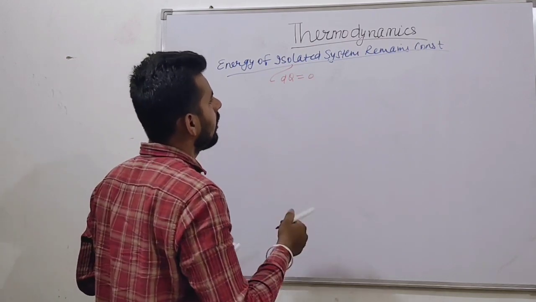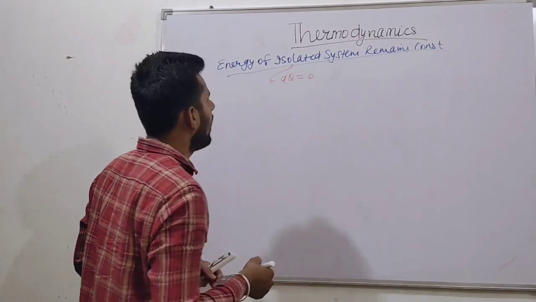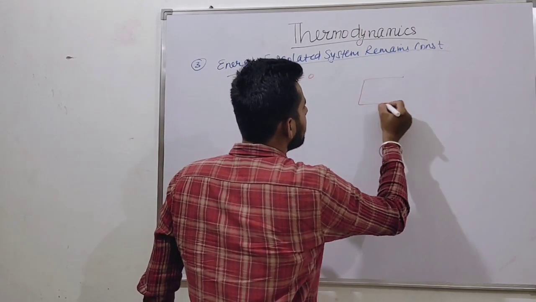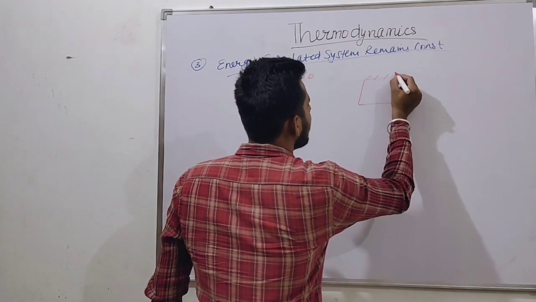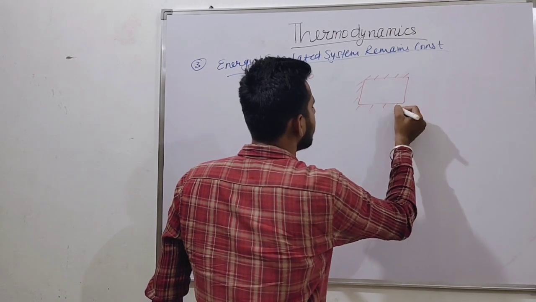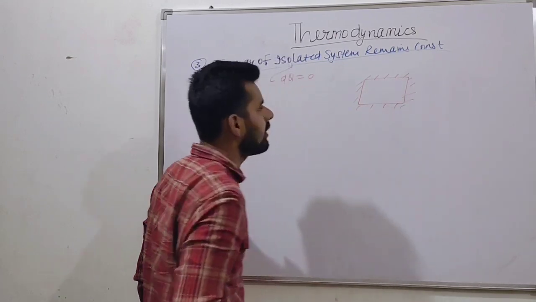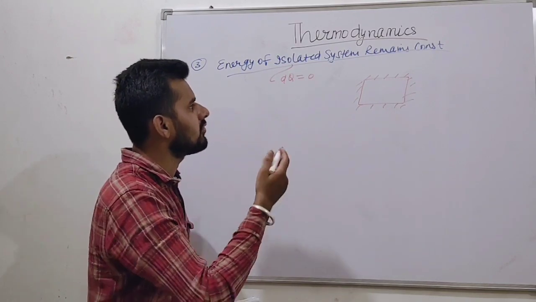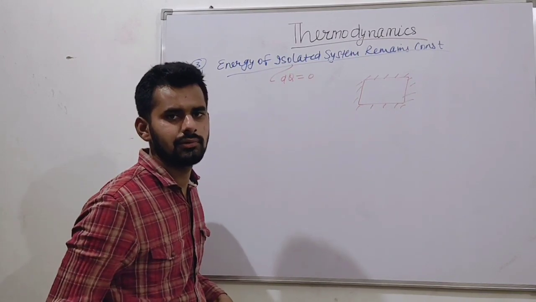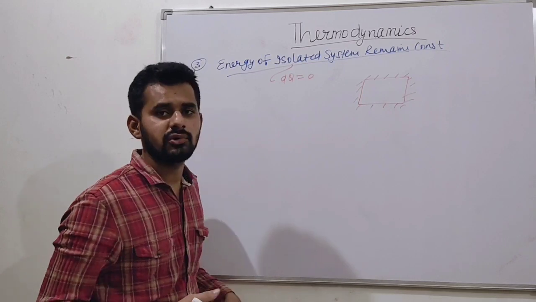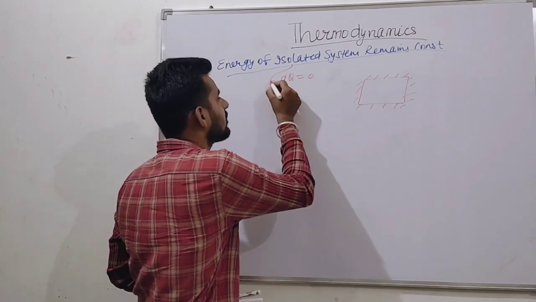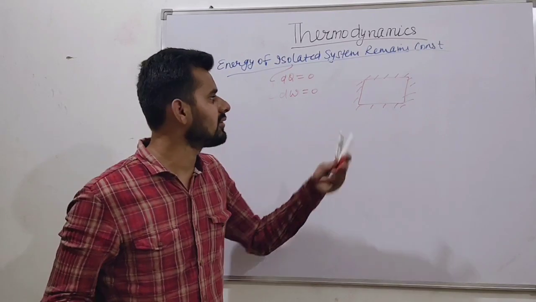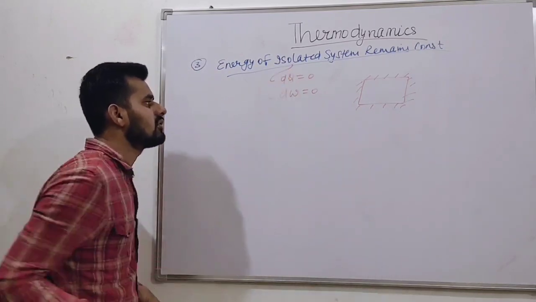Now, energy of an isolated system. Suppose this is a system and we can isolate this like that. Okay, friends, is there any piston or anything which can perform the boundary work? This is a closed system process. For a closed system process, boundary work is 0. dW is 0. We can neglect other work. There is no other work. So, dQ is 0, dW is 0.